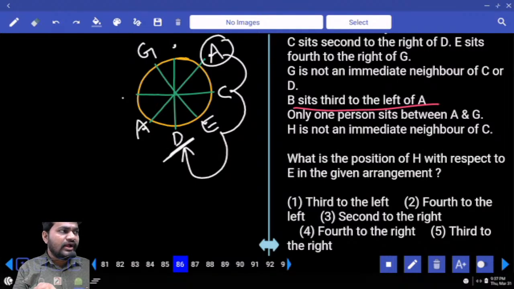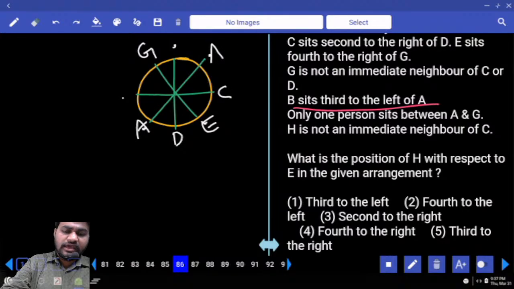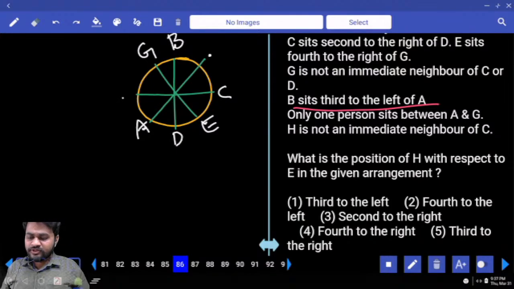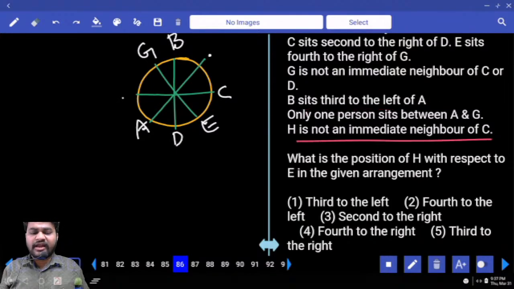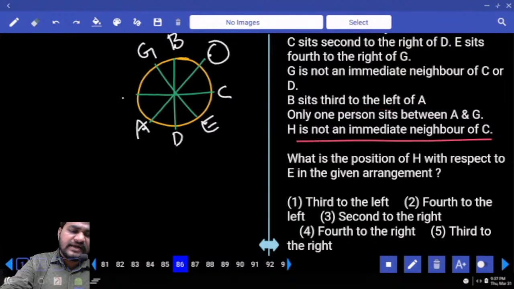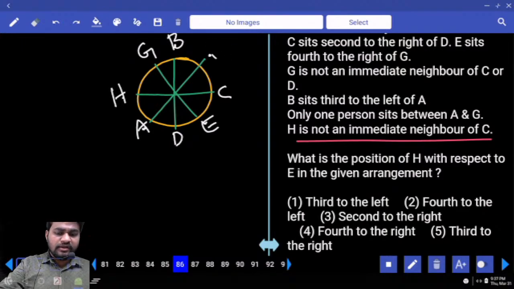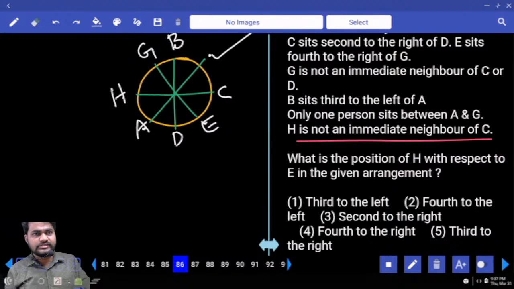But already D is there, so B is not possible. By that reason, A will be eliminated from here. So it is the place of A. Third to the left of A. First left, second left, third left is by B. The next one, H is not an immediate neighbor of C. Hence it is not the place of H. So it is the place of H. Remaining letter will be fixed at that place.